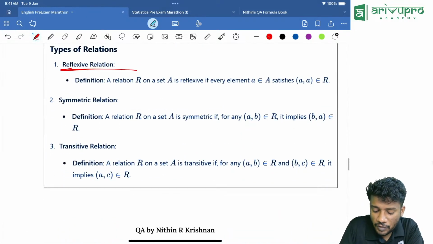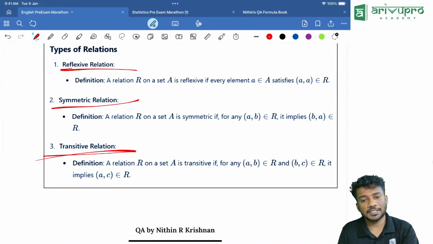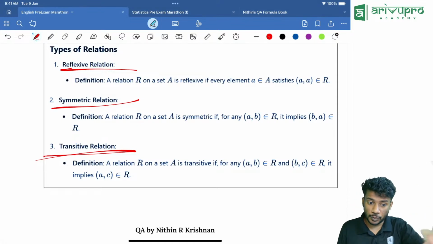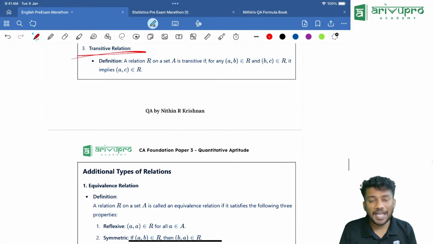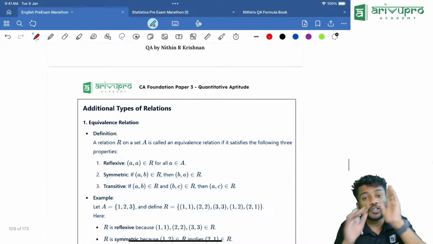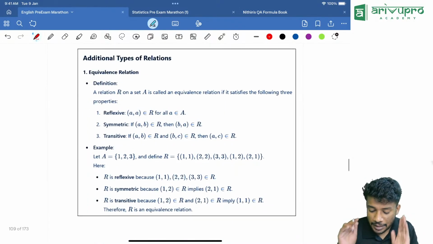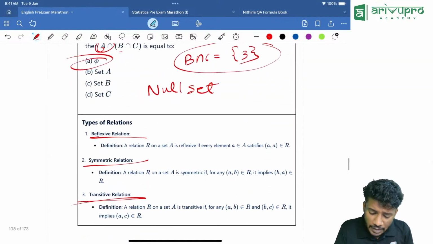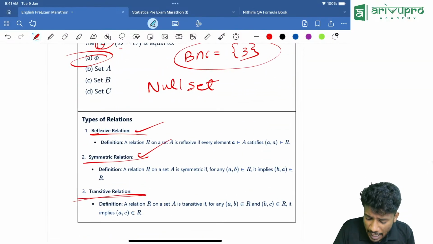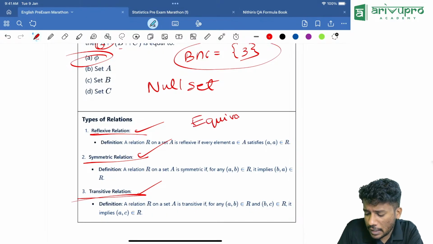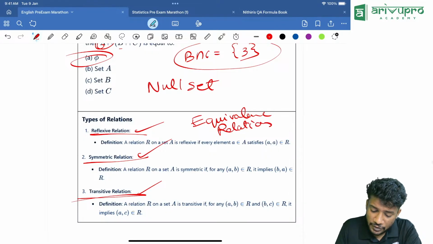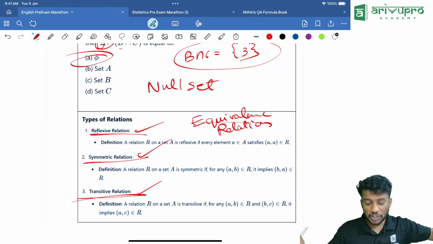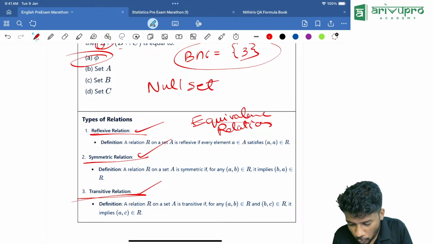Now, types of relation. We have reflexive, symmetric, and transitive. If everything is satisfied together, it is called an equivalence relation. If it is not symmetric, it is called a partial order relation. If reflexive, symmetric and transitive at the same time, it is called an equivalence relation. If it is reflexive but not symmetric and transitive, it is called a partial order relation.